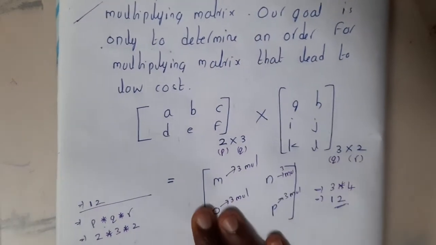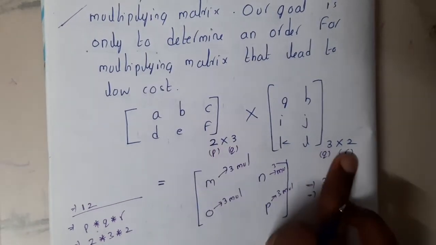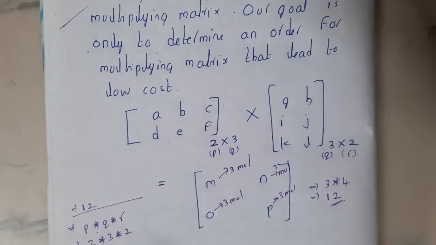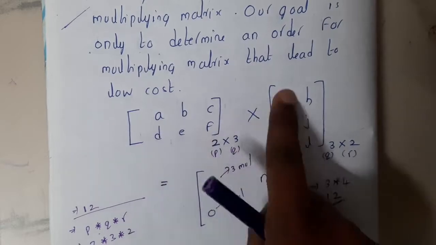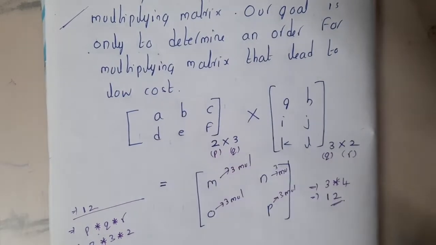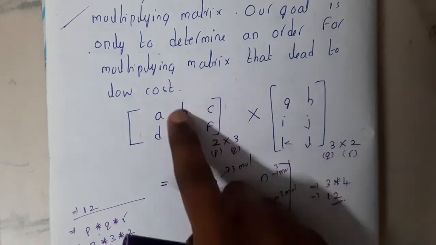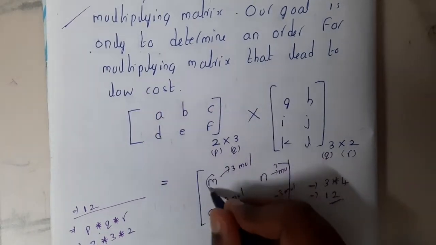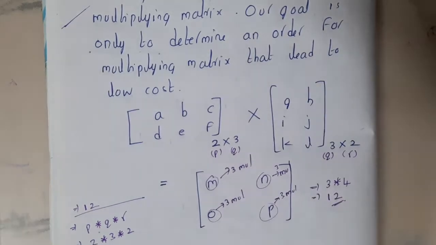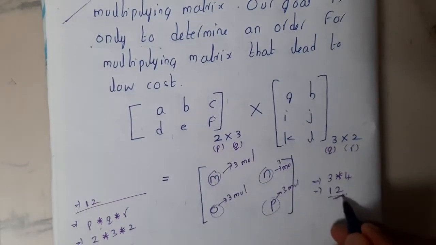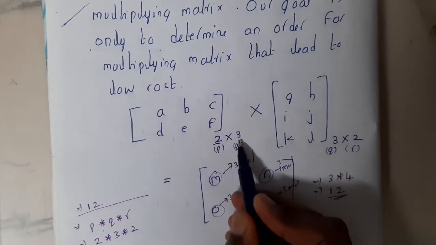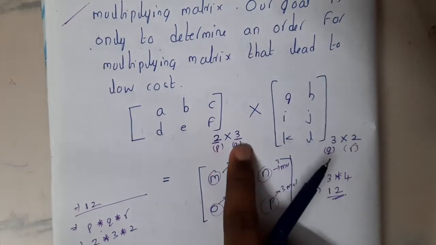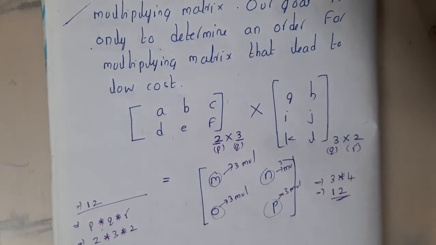If you take a small matrix which is 2 cross 3 and 3 cross 2, what is matrix multiplication, guys? You will multiply this row with this column, this row with this column, this row with this column, this row with this column. You will get 4 values, right? So how many multiplications are you doing? 1, 2, 3. For each and every item you are doing 3 multiplications. So 3 into 4, that is in total 12 operations. A few of you might be saying there is nothing crazy in it. Just multiply P into Q into R, that is 2 into 3 into 2, that is 12. Simple. So is this the question you are thinking?